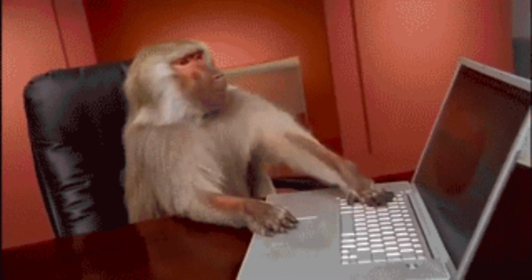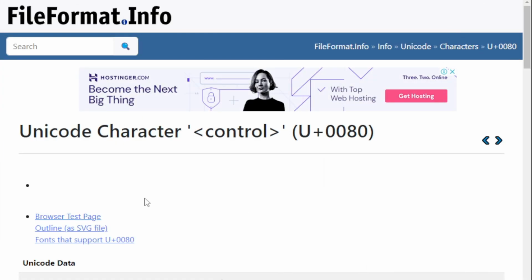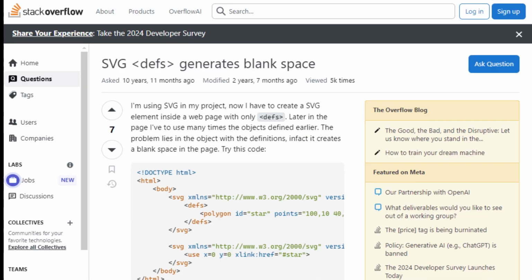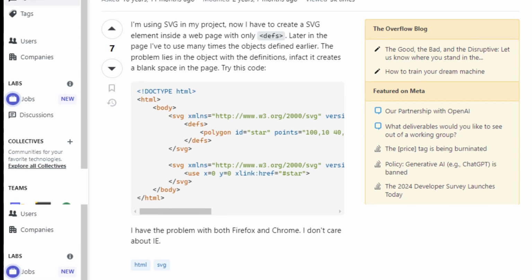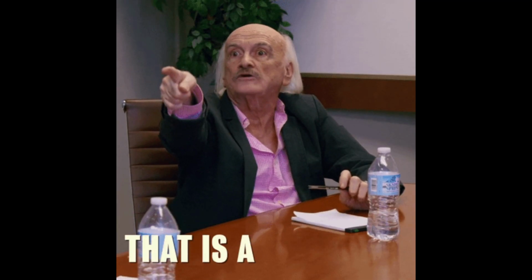But anyway, I went searching all over the internet now. I found a video in which the guy used something called control character from a website. But when I went there, I wasn't able to find anything. The thing that looked like blank space was actually an SVG image. But this gave me an idea. In SVG, there is a way to add a blank space and control the width of that space. Now, of course, YouTube titles don't allow images either, but this concept is what we needed.